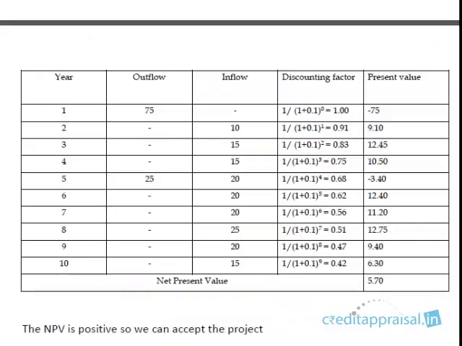Let us take one more example. Here we have a project where it's going to be operational for 10 years, right? And there are two outflows here. Usually you'll have outflow in the first year because this is the initial investment. This is the construction period where you will not be having any outflow. First year of course you'll be having the outflow, but this project also got an outflow in the fifth year.